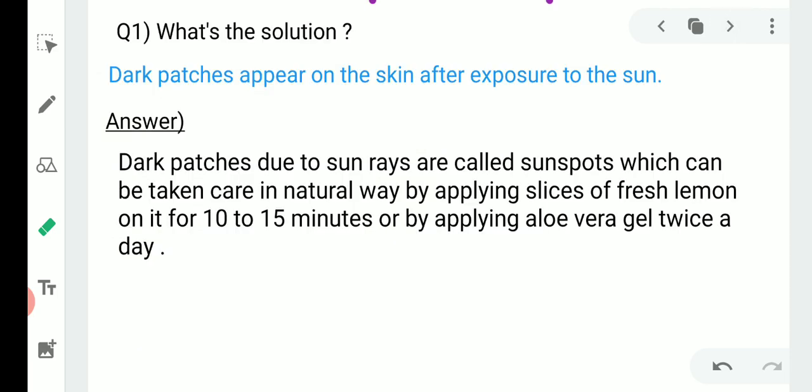First one is, what's the solution? Dark patches appear on the skin after exposure to the sun. Answer: dark patches due to sun rays are called sunspots, which can be taken care of in a natural way by applying a slice of fresh lemon on it for 10 to 15 minutes, or by applying aloe vera gel twice a day. Which means if anyone gets dark black patches on his or her skin due to sunlight or sun rays, he or she should apply the fresh lemon or the aloe vera gel.